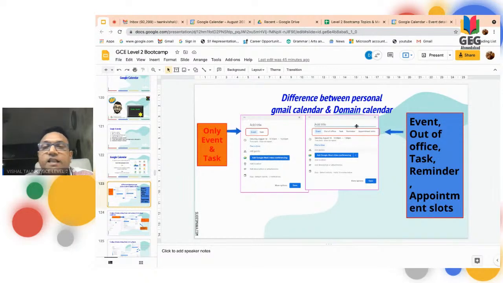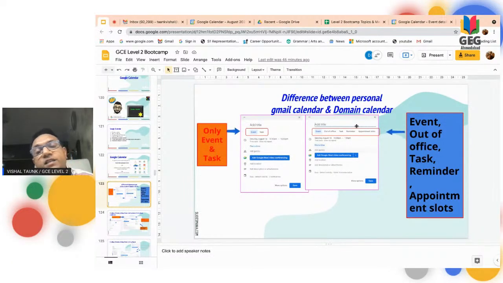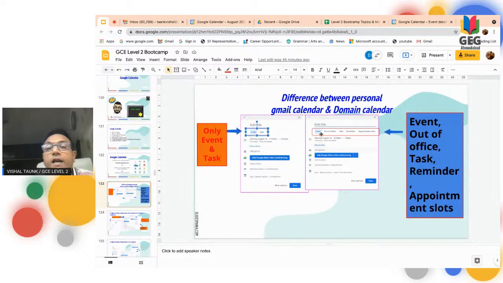If we see both, some facilities are there only for the personal Gmail calendar, and some facilities are there only for the business domain and the school domain. If we open our personal calendar, you will see that only event and task are there.